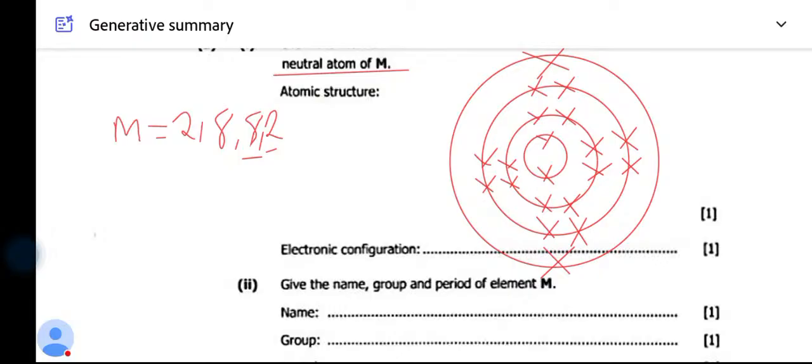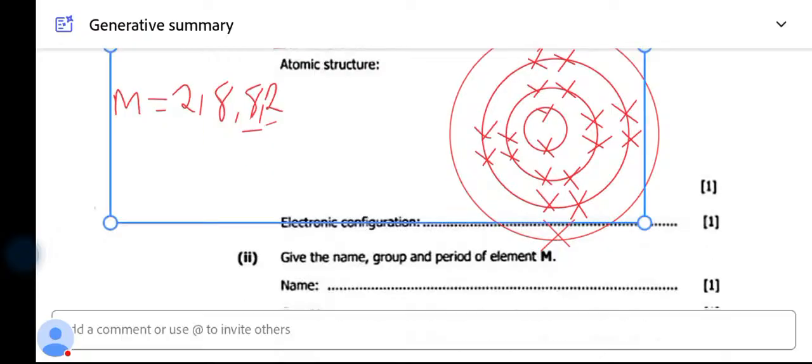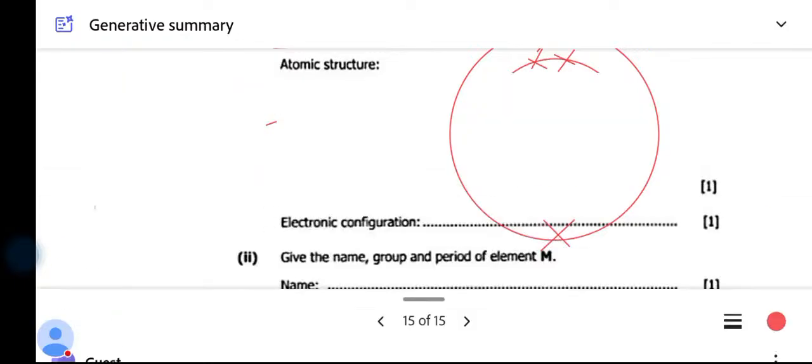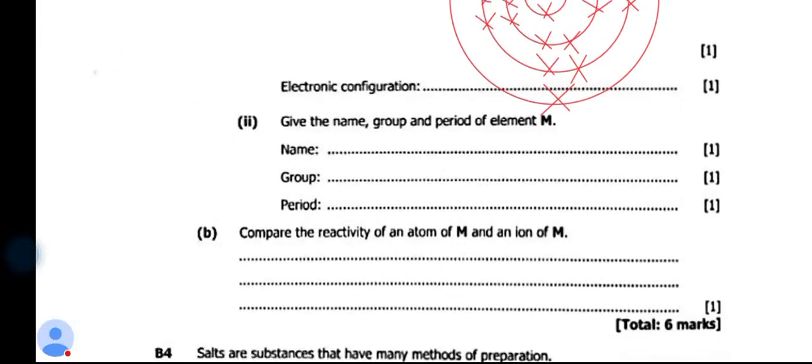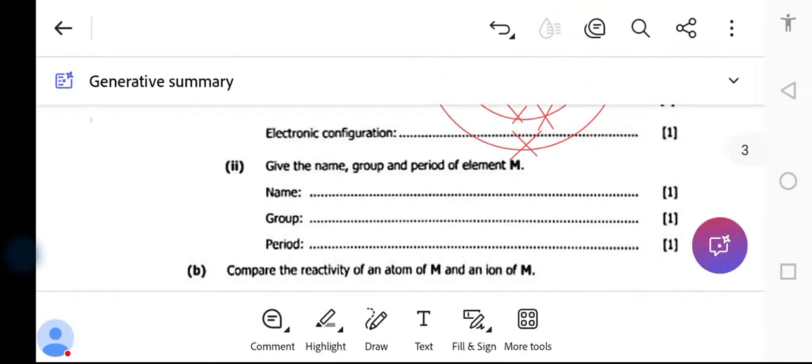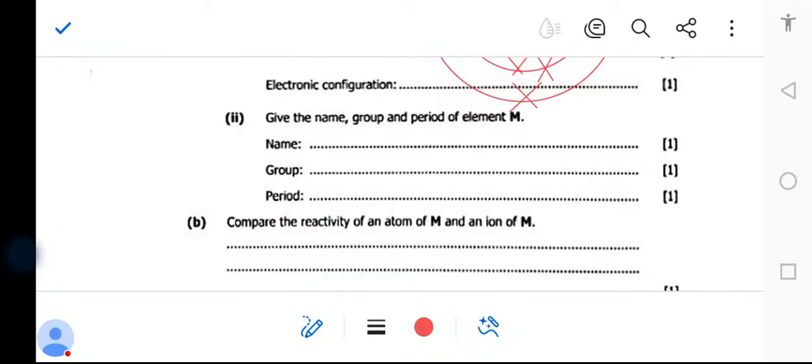So let's proceed. Give the name, group, and period of the element M. How do you check for it on the periodic table? The group number is determined by the number of electrons in the outermost shell.